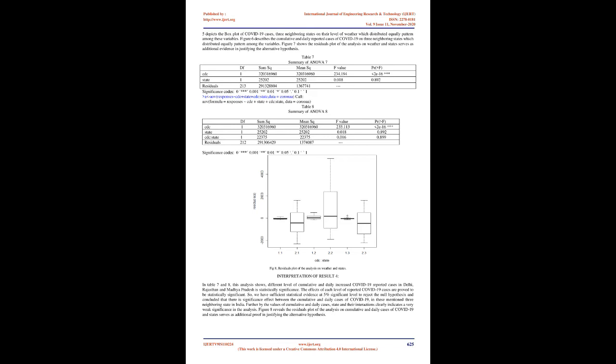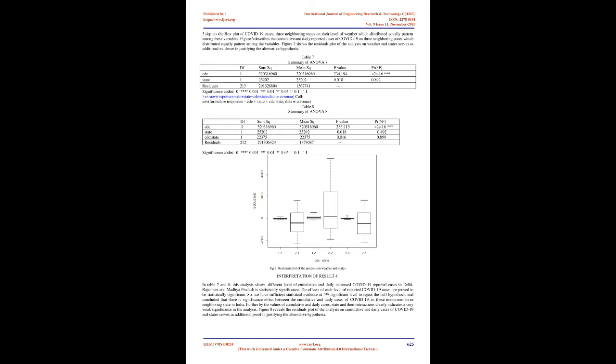Interpreting the values in Tables 5 and 6, the analysis shows that the different levels of weather in Delhi, Rajasthan, and Madhya Pradesh are statistically significant for COVID-19 reported cases. The weather effects on the COVID-19 cases are proved statistically significant. Therefore, we have sufficient statistical evidence at the 5% significance level to reject the null hypothesis and conclude that there is a significant effect of weather level on the cases of COVID-19 in these three neighboring states of India. Further, the values of states' weather and their interactions clearly indicate a very weak significance in this analysis.